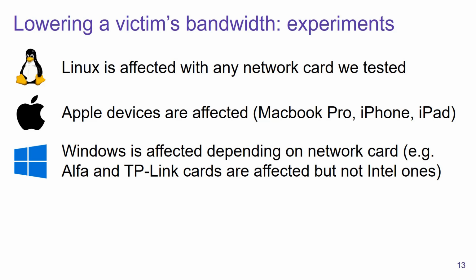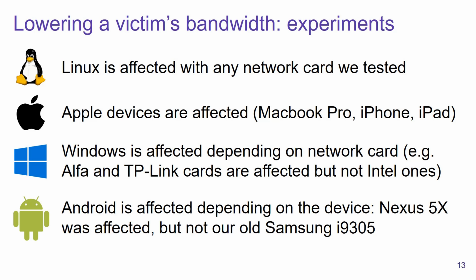For example, if we use an Alfa or TP-Link USB Wi-Fi dongle, then we found that Windows 10 was vulnerable. However, if we used the built-in network card of certain laptops, which is typically an Intel network card, at least on the devices we tested, then Windows 10 was not vulnerable. Finally, we also tested two Android devices, one more recent Nexus 5X device, and it was vulnerable to our attack, but our fairly old Samsung device was not vulnerable to our attack.